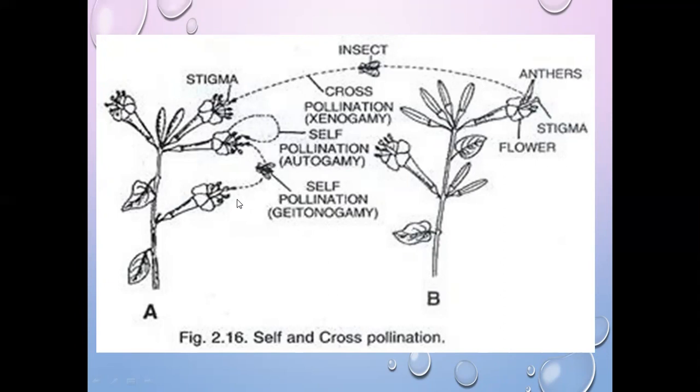When the pollen grains produced at the anther are deposited on the stigma of another flower which is produced on the same plant, then it is called self pollination, autogamy. Sorry, when the pollen grains are deposited at the stigma of the same flower, then it is self pollination, that is autogamy. And when the pollen grains produced at the anther of one flower are deposited on the stigma of another flower, then it is geitonogamy. So that is the difference between autogamy and geitonogamy. Okay, you know what is anther, stigma, and flower.